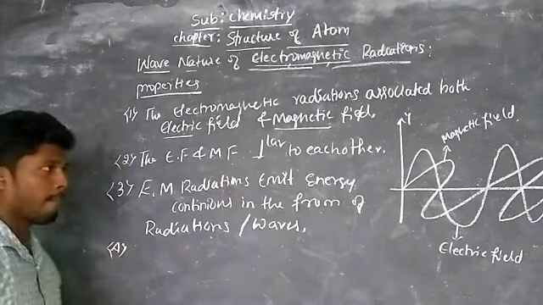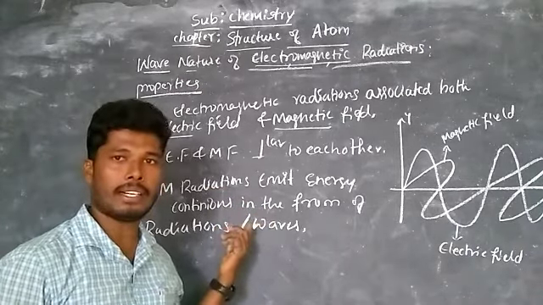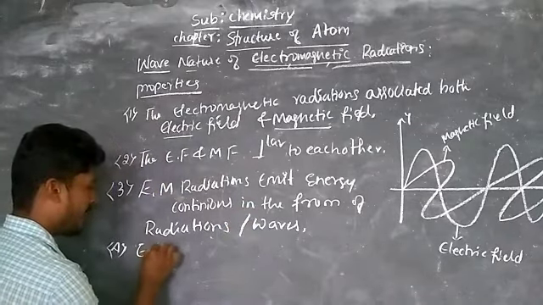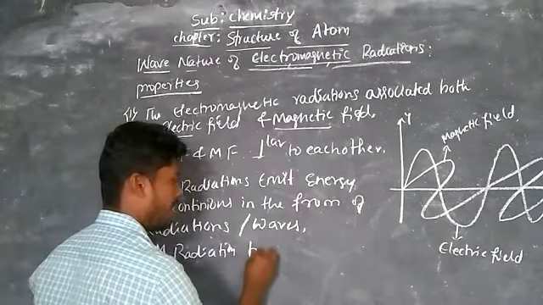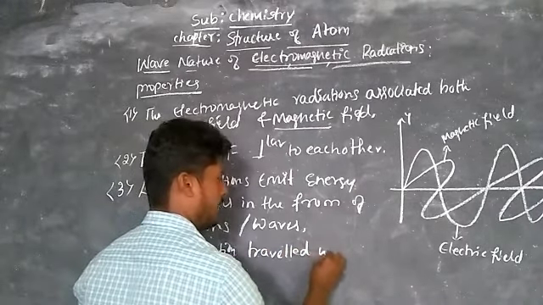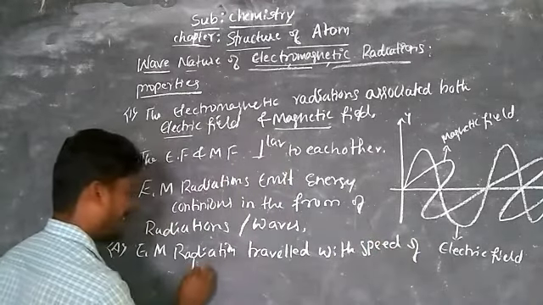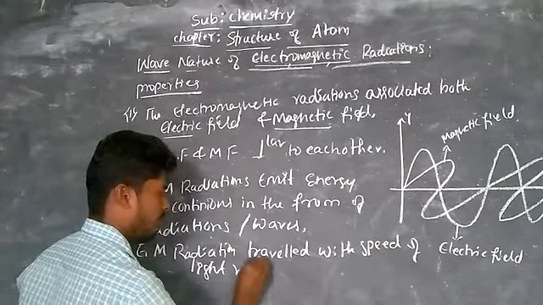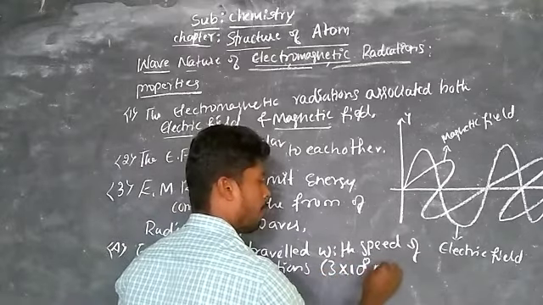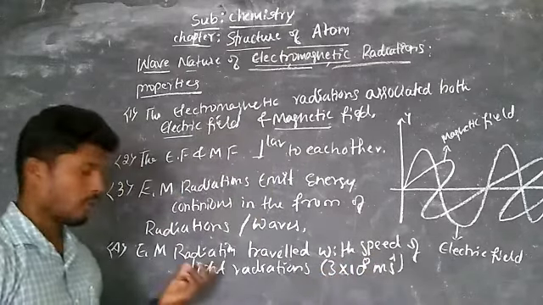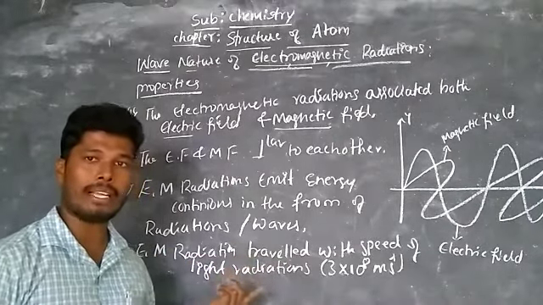Then the fourth one, the electromagnetic radiations travel with the speed of light radiations, that is 3 into 10 power 8 meter per second. Okay, that is, the speed of electromagnetic radiation is equal to the speed of light radiation, they say.